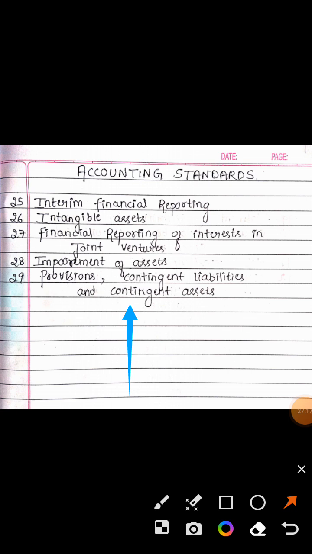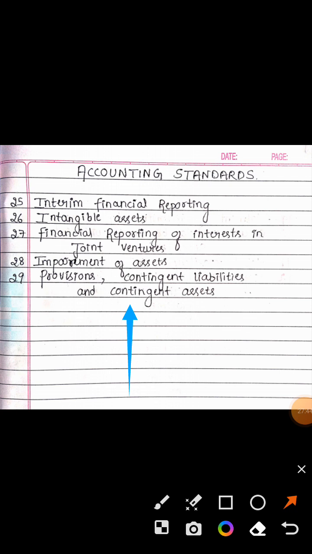So AS 29 says provisions, contingent liabilities. You may be having the habit of saying assets and liabilities, but please pay attention. It is contingent liabilities first and then it is contingent asset.